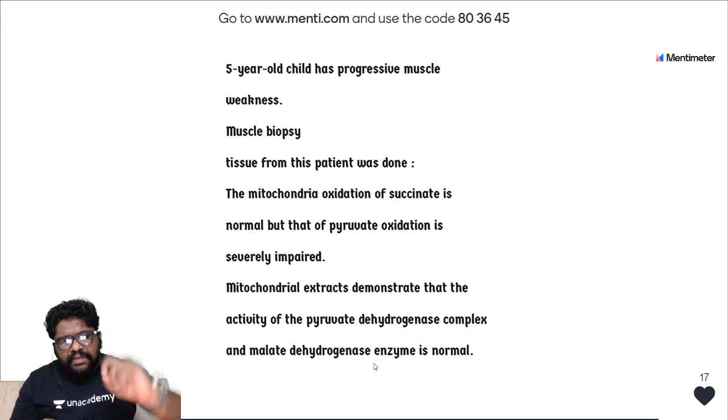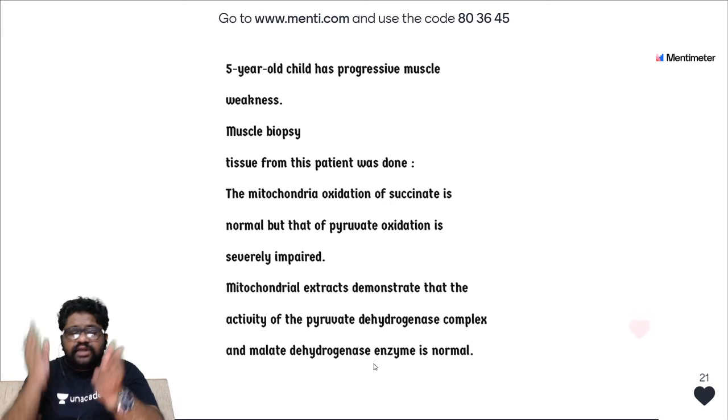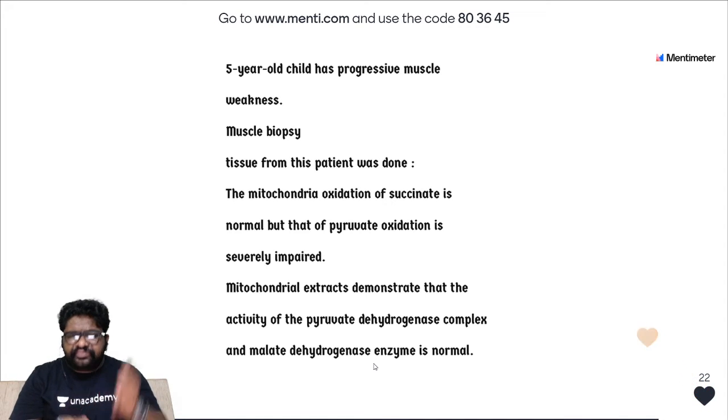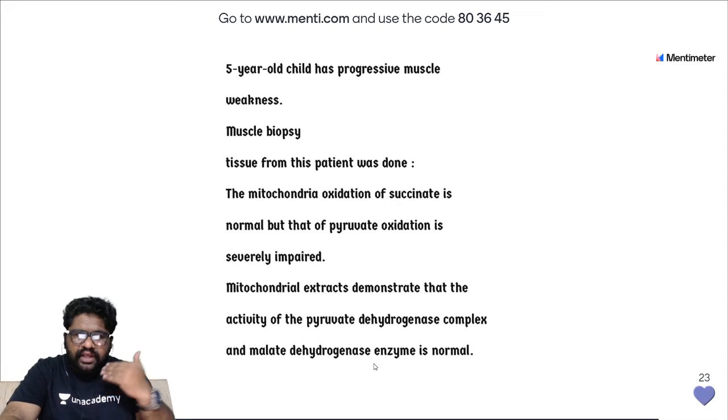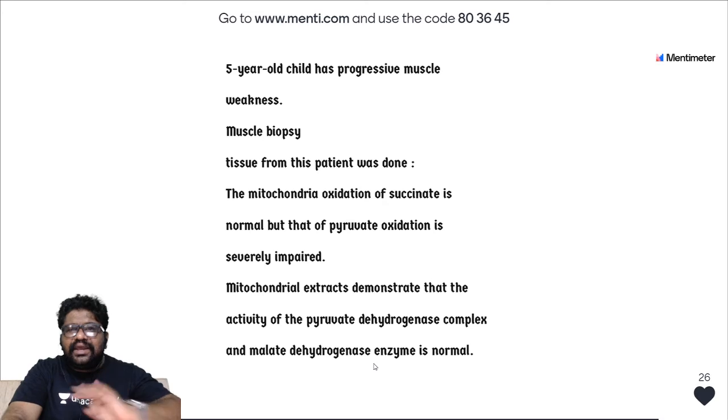Malate dehydrogenase is normal. Mitochondrial extracts show there is no problem with the PDH complex, no problem with malate dehydrogenase, and no problem with succinate oxidation. If there is no problem in any of these, then what is the problem and where is the problem? I repeat: a 5-year-old child, muscle weakness, muscle biopsy done, succinate oxidation no problem, pyruvate dehydrogenase complex no problem, malate dehydrogenase no problem.